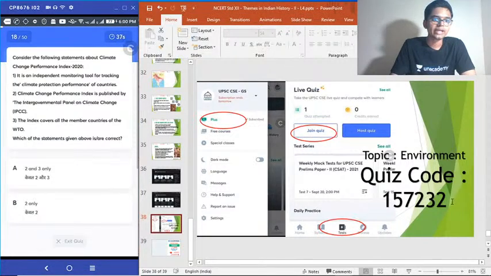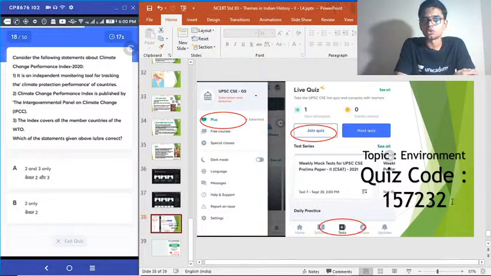Okay, 18th question on the board. Consider the following statements about Climate Change Performance Index 2020. 1. It is an independent monitoring tool for tracking the climate protection performance of countries. 2. Climate Change Performance Index is published by the IPCC. 3. The index covers all the member countries of WTO. Choose the correct statements.